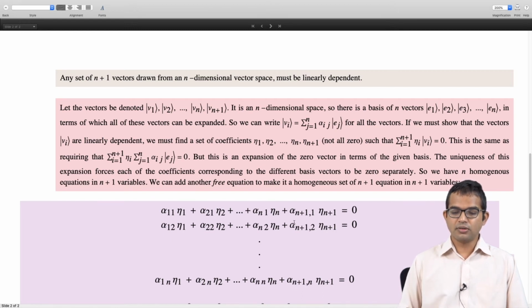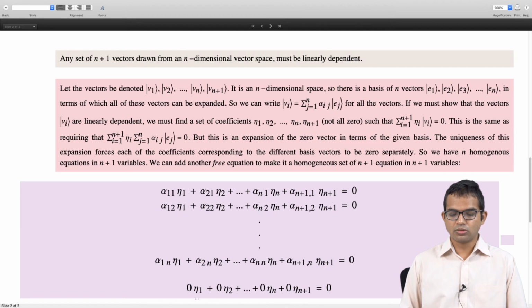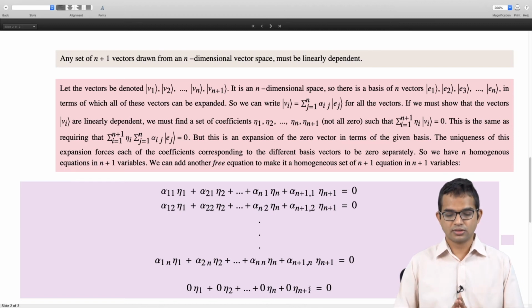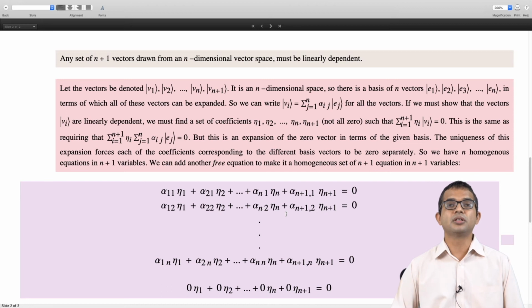But the point is that since it's a homogeneous set, I can add one more equation for free and keep it homogeneous. Now we have n plus 1 equations in n plus 1 variables.